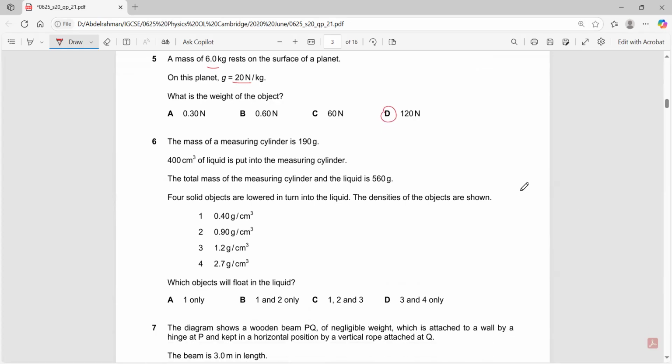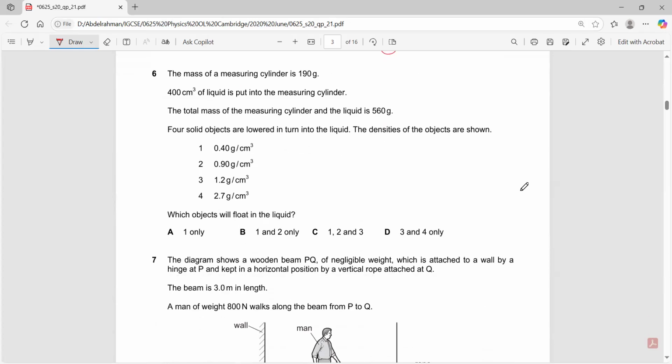The mass of a measuring cylinder is 190 grams. 400 centimeters cubed of liquid is poured into the measuring cylinder. The total mass is now 560 grams. 4 solid objects are lowered into the liquid. Which objects will float? So we need to find the density of this liquid, which is equal to mass over volume.